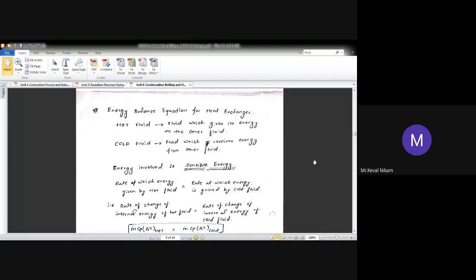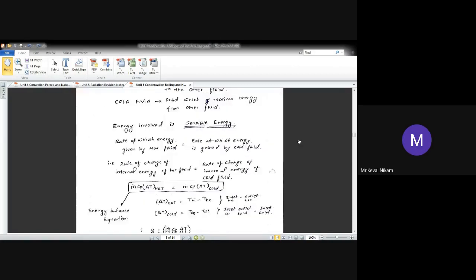So this whole heat exchanger depends upon sensible energy only. The rate at which the hot fluid gives out its energy is equal to the rate at which the energy is gained by the cold fluid. So mCp delta T of hot is equal to mCp delta T of cold.